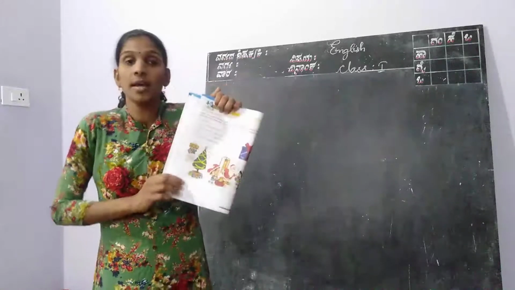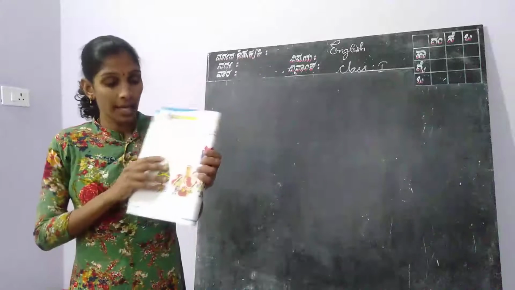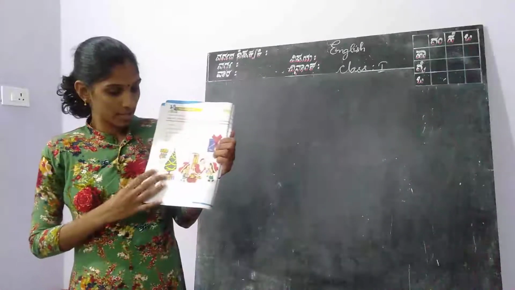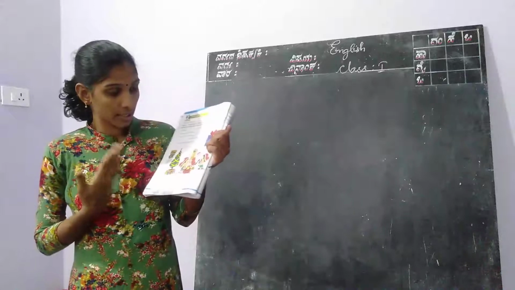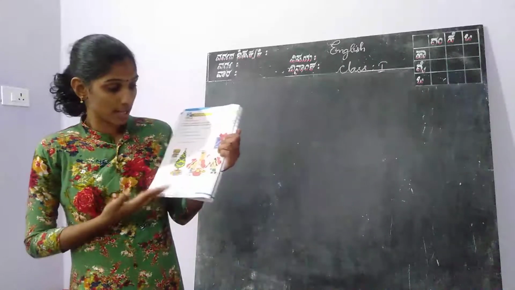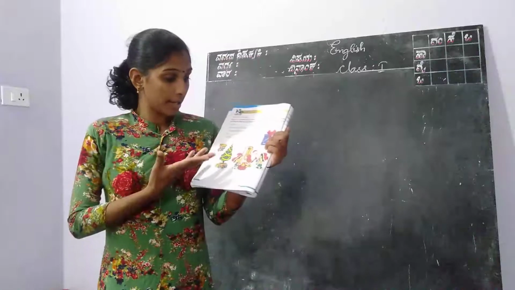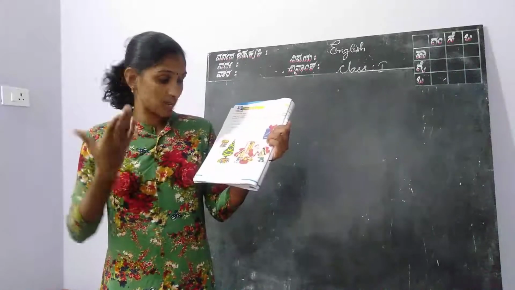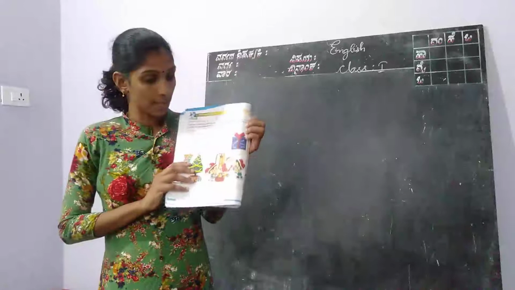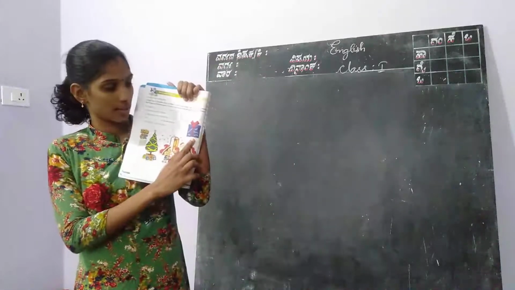Gulgul is going to celebrate her Christmas party, and you can see the pictures there. Christmas tree, Gulgul's friends, Christmas father, and stars, many things are there. Here you can see a gift box beside.